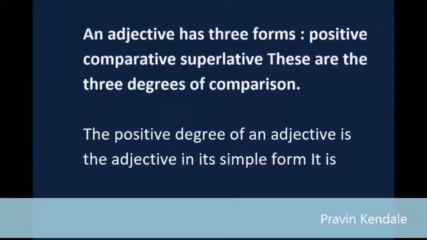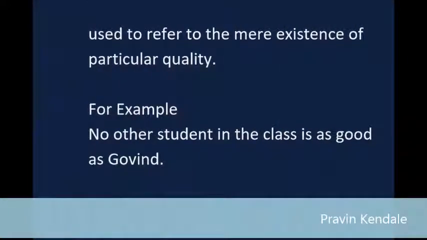An adjective has three forms: positive, comparative, superlative. These are the 3 degrees of comparison. The positive degree of an adjective is the adjective in its simple form. It is used to refer to the mere existence of a particular quality. For example, no other student in the class is as good as Govind.